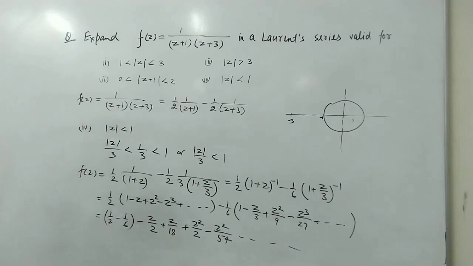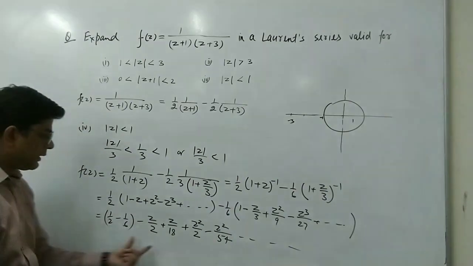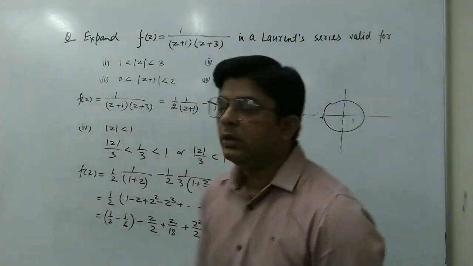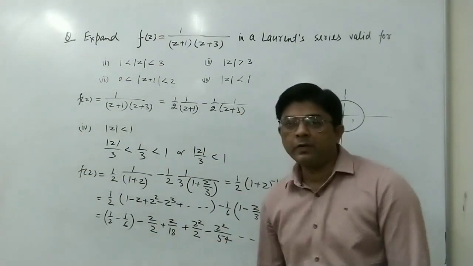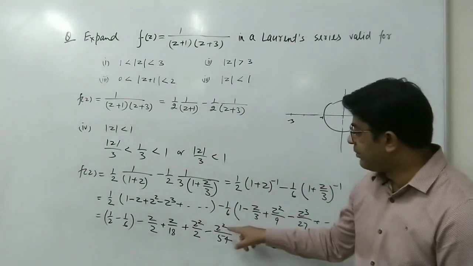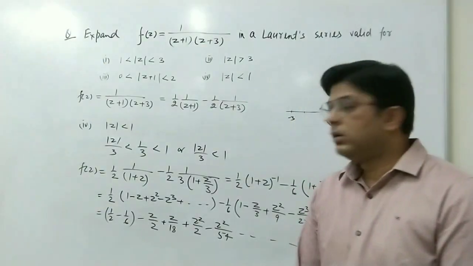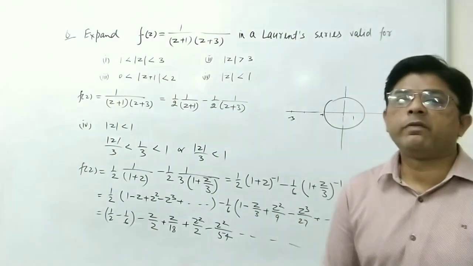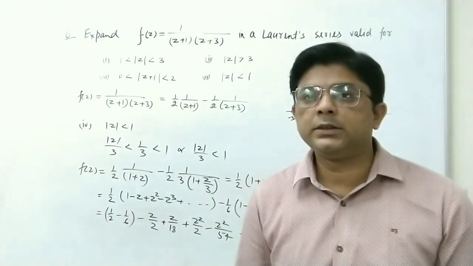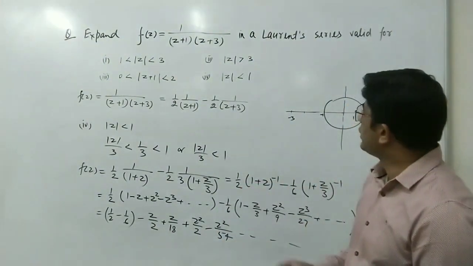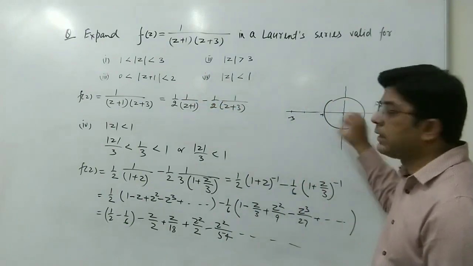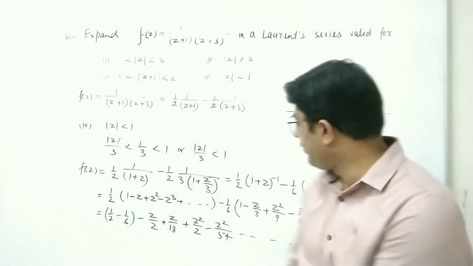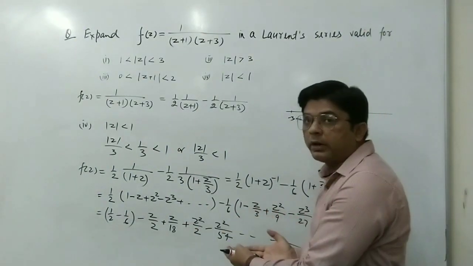So here we see that this is the constant term, we can solve this, and both of these are positive power terms, z square and z square. All the terms are positive power terms. There is no negative power term. It means this is a Taylor series. We can also see that the given function is analytic inside this circle, so the series should be a Taylor series, and here we are getting a Taylor series. We are not getting a Laurent series.